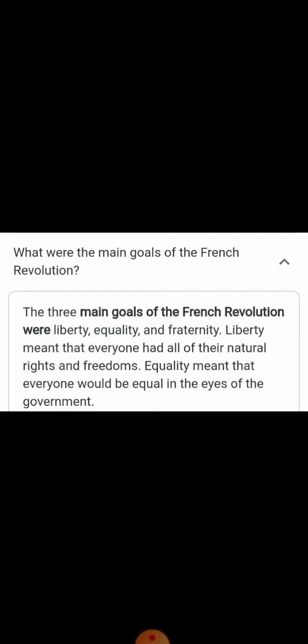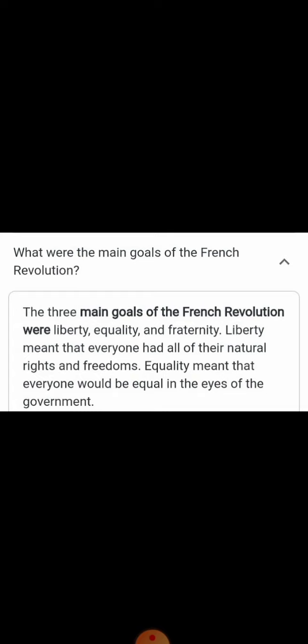His wife Maria Antoinette belonged to Austria and she was a foreigner. So the French people hated her very much, and she too had no concern for the French people, and she was always engaged in interfering in the administrative matters of France, which was not tolerated by the French people. This was the situation, children.